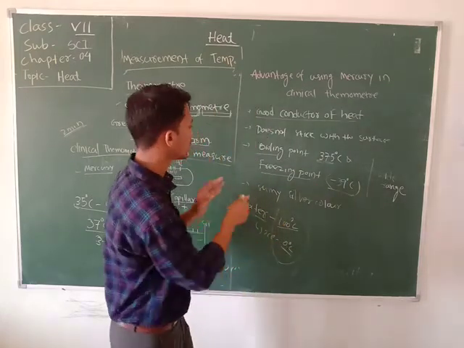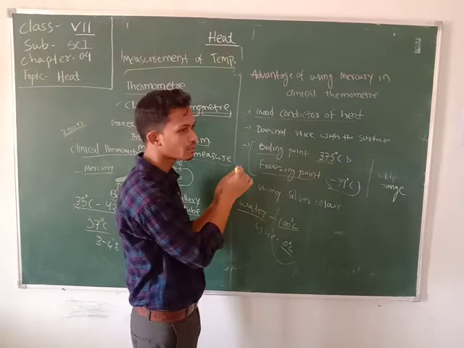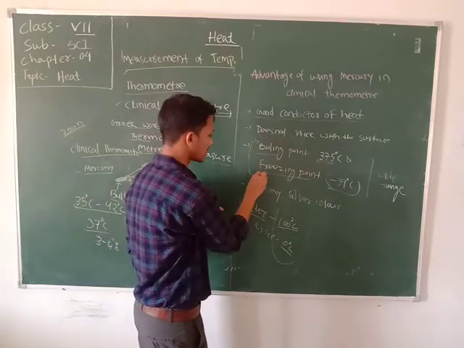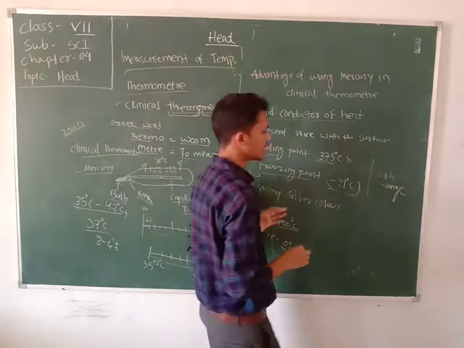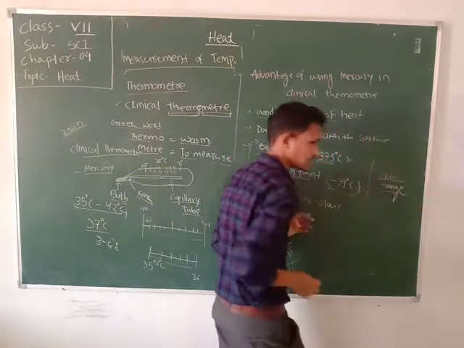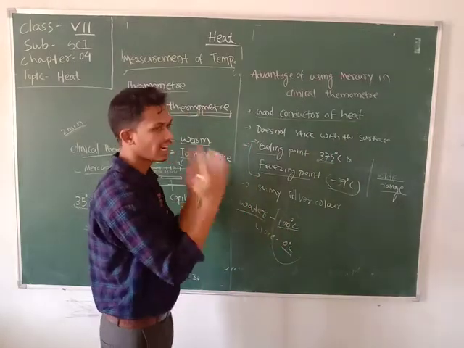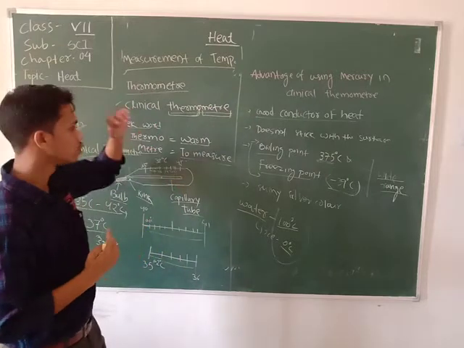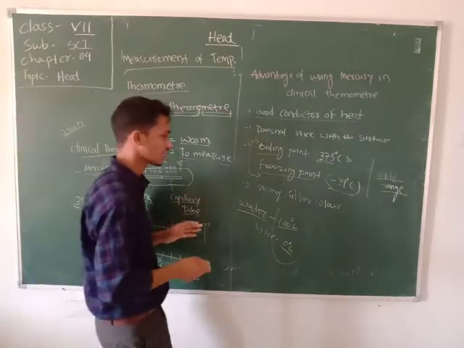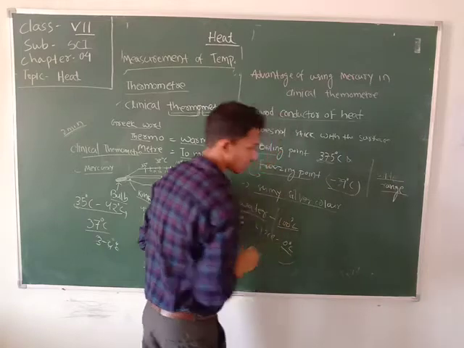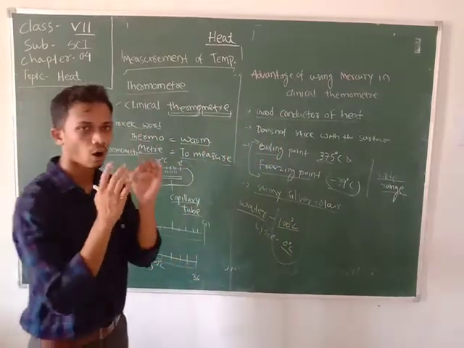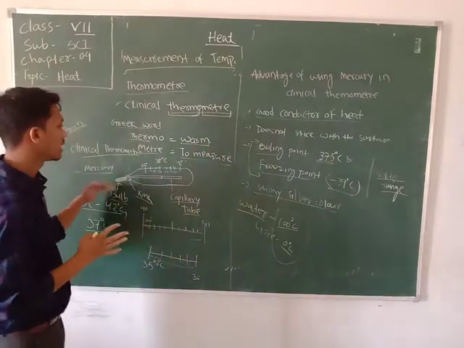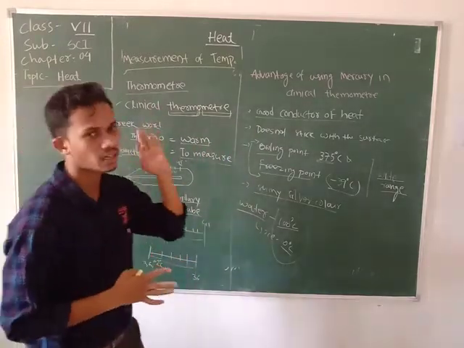Due to this property, a high boiling point and very low freezing point, we can easily measure a wide range of temperatures. So mercury is used in the clinical field. After that, it has a very shiny silver color, so it can be easily observed by our eye. Due to all these properties, mercury is used in the clinical field.